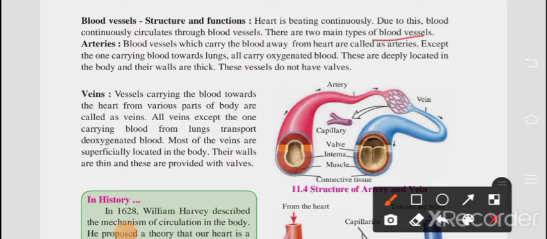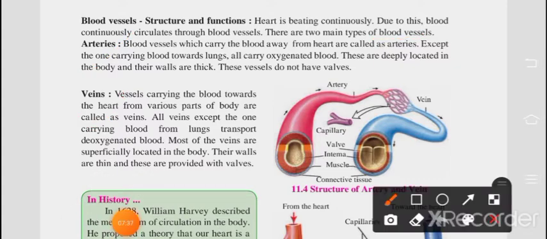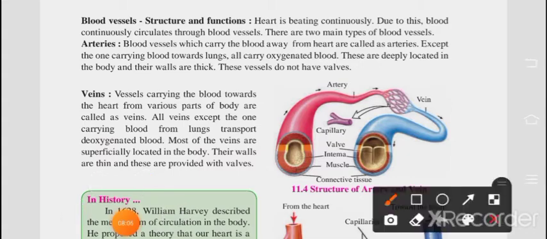There are two main types of blood vessels. One is arteries and another one is veins. Now what is happening with the artery? Blood vessels which carry blood away from the heart are called arteries. It is carrying blood away from the heart, except the one carrying blood towards the lungs. All carry oxygenated blood. Arteries carry oxygenated blood. These are deeply located in the body and their walls are thick.